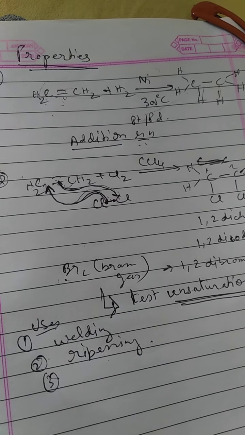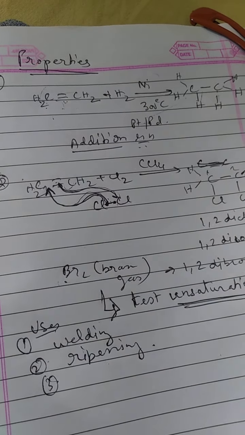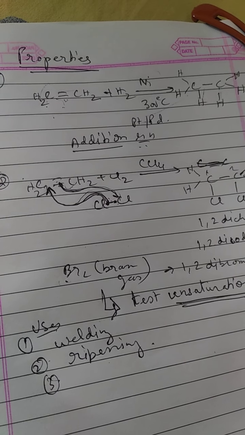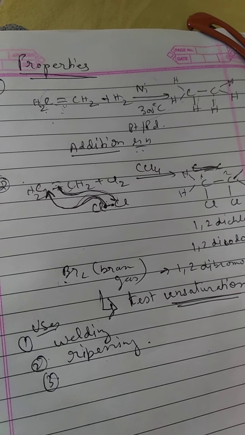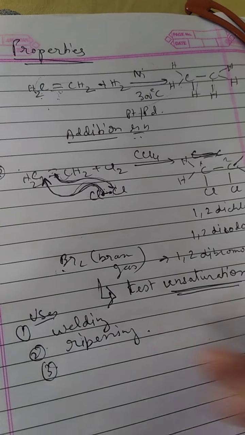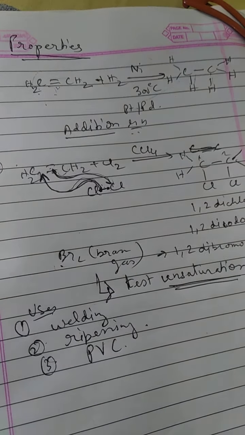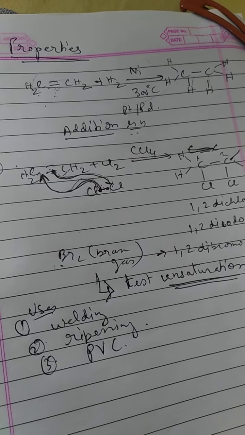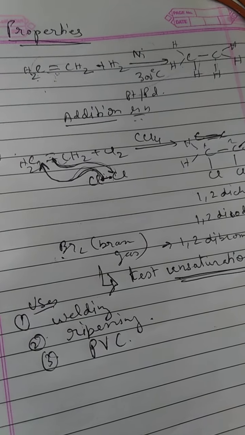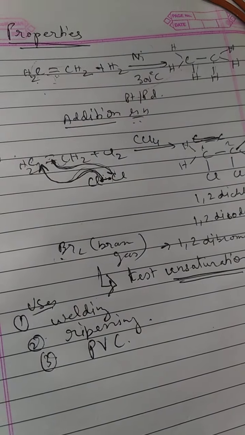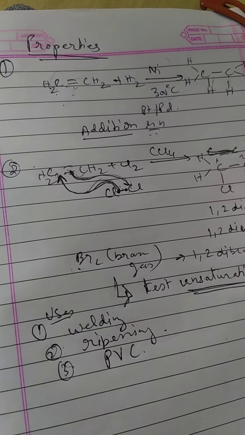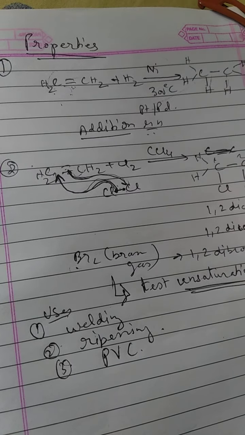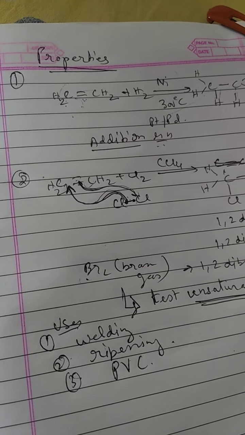Then manufacture of synthetic chemicals like antifreeze, ethylene glycol, then polymers. It is also used for making the polymer PVC, which is used in containers and insulators. It is used as raw material for the production of PVC. Polyvinyl chloride is used for making pipes, insulators, containers, etc. So these are the uses of ethene.